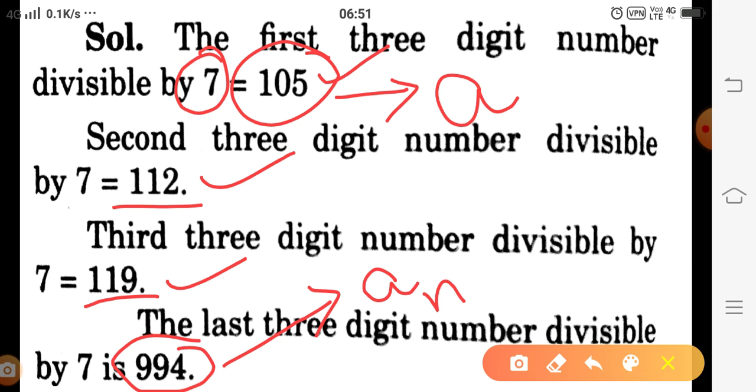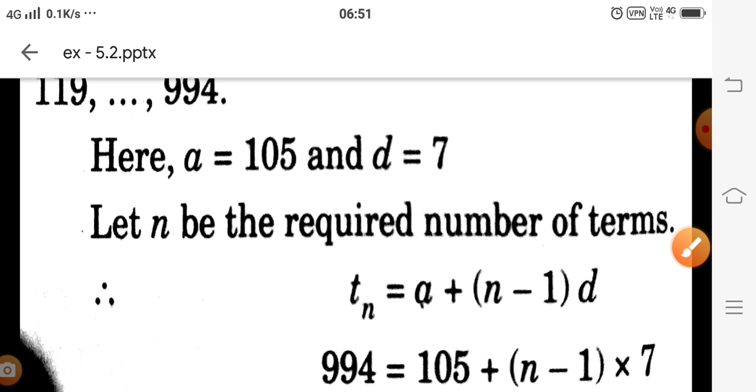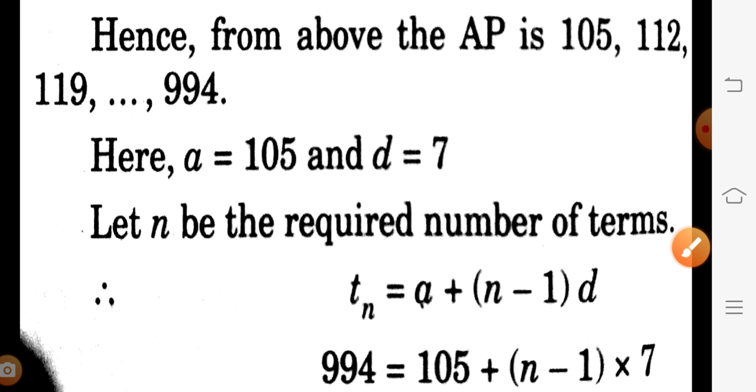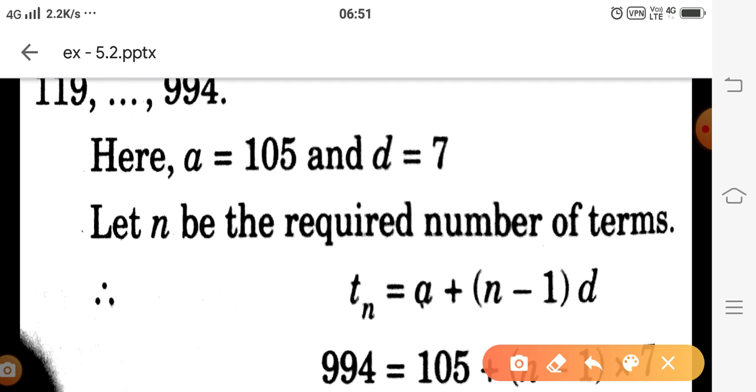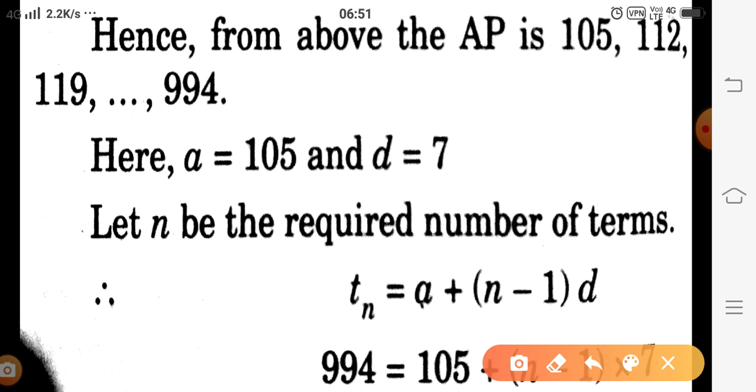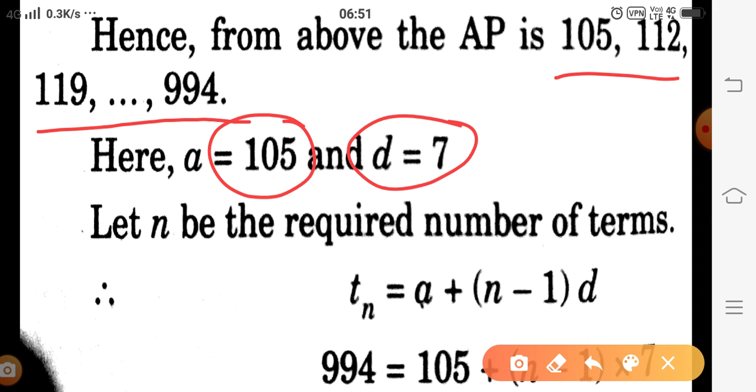The common difference we observe is 7. Putting in the formula of the general term of the AP, we get 105, 112, 119, and so on up to 994. The first term is 105, d is 7.